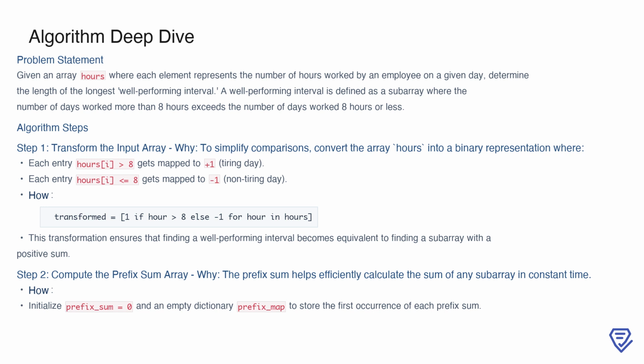The prefix sum allows us to calculate the sum of any subarray in constant time, which is crucial for optimizing the algorithm. We initialize a variable prefix_sum to 0 and use a dictionary, prefix_map, to store the first occurrence of each prefix sum. This will help us efficiently track and retrieve the necessary information as we process the array.